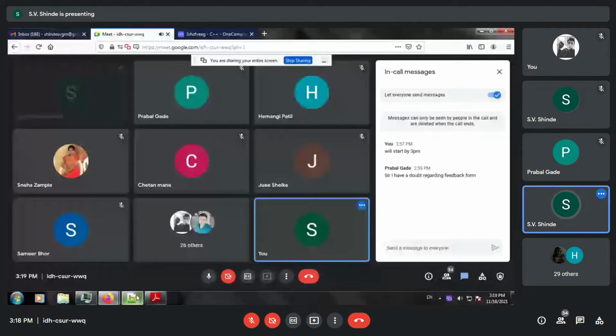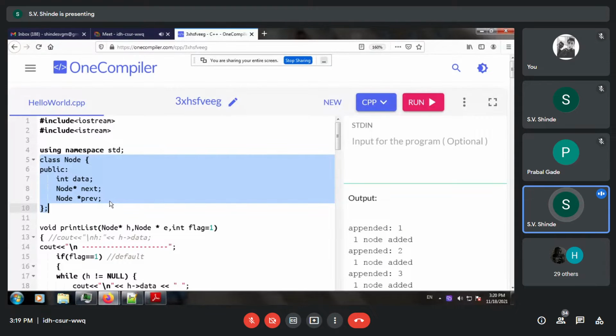Look at the class. We have the data member, that is int data. Then we have two pointers: one is the next pointer and another is the previous pointer. If you remember from the morning session, in a doubly linked list you can print in forward order and also in reverse order.